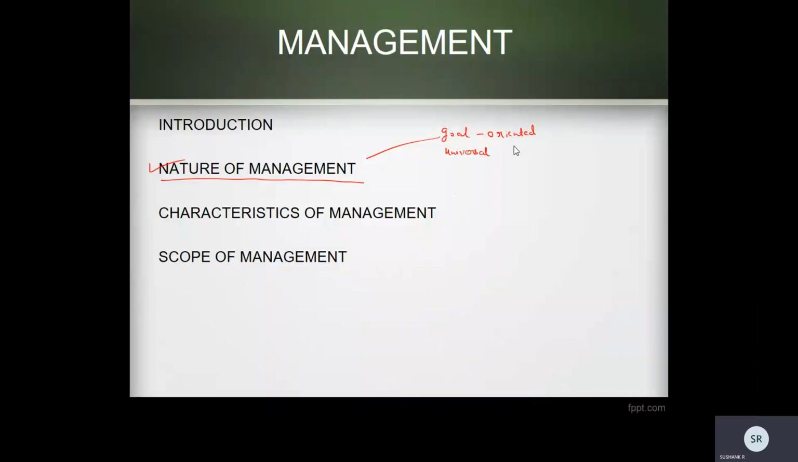The management is applicable in areas where the organization or the organized effort is required. So the managers will be performing these managerial functions at all the levels in an organization. So this is the second thing. The first one is management is goal oriented. The second one is management is universal.